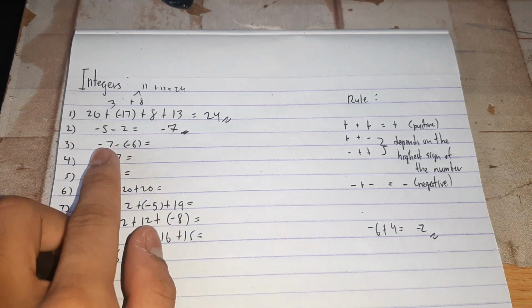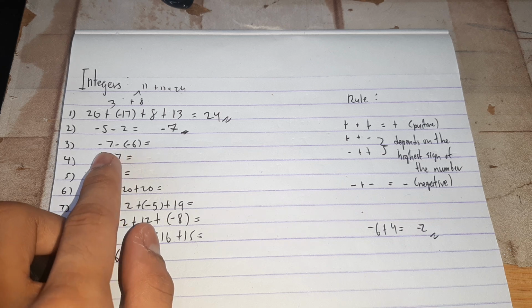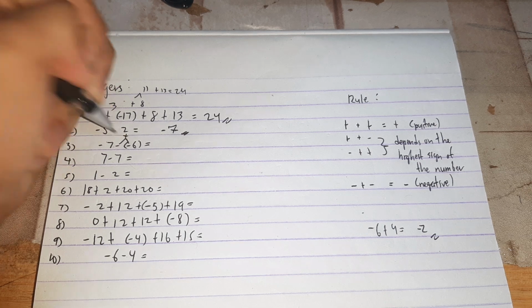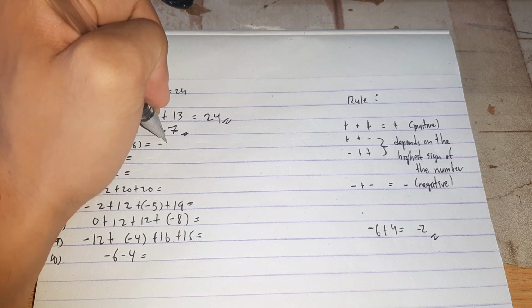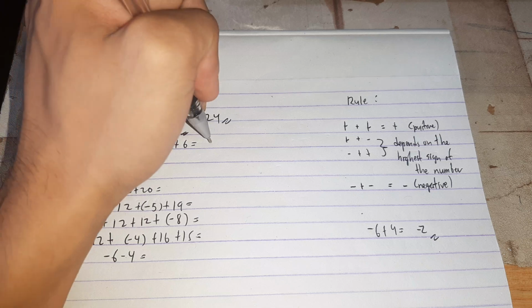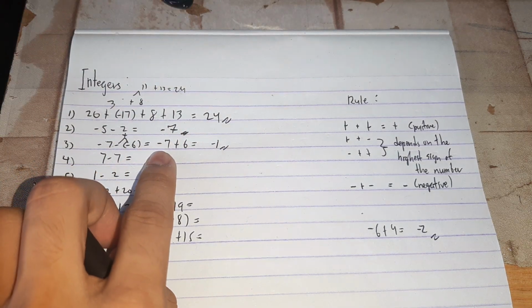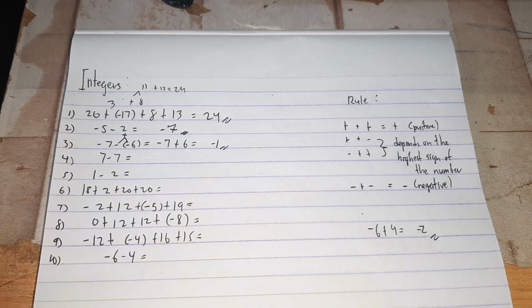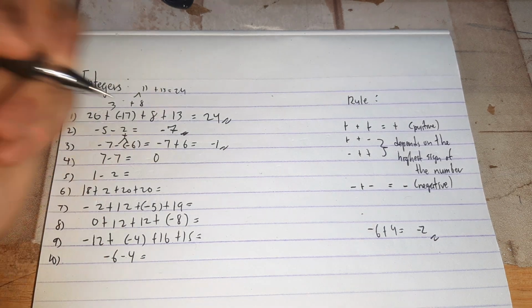But how about here? They are both negative, but the operation is negative. So what you will do here is, if negative to negative meet, this will be a positive one. So therefore, your new operation is negative 7 plus 6, which in this case the final answer is negative 1. Since the higher number with the negative sign is 7, this will cause negative 1. But how about 7 minus 7? Of course, this will be 0.